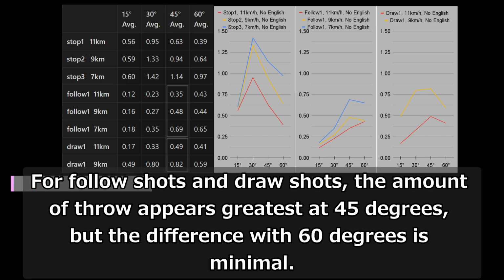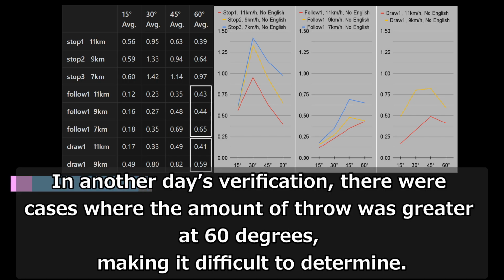degrees is minimal. In another day's verification, there were cases where the amount of throw was greater at 60 degrees, making it difficult to determine.